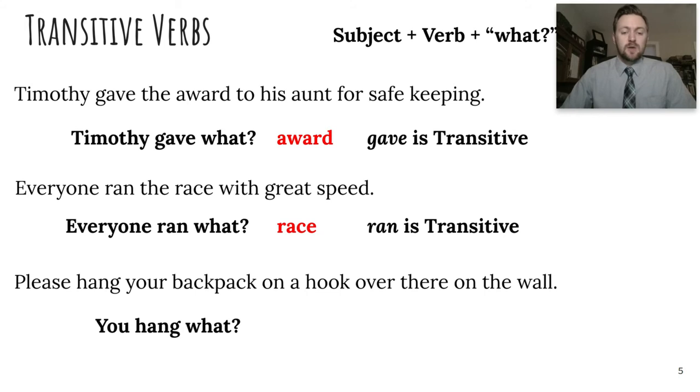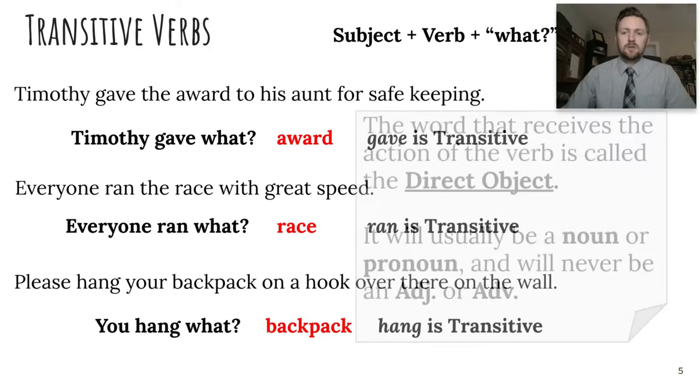This one says, please hang your backpack on the hook over there on the wall. The subject of this sentence is actually you. It's that implied or understood you. And you hang what? You hang backpack. And so that means that hang is a transitive verb. So to make a verb transitive, we just have to have an answer to the question, what? And we ask it to the subject and the verb.